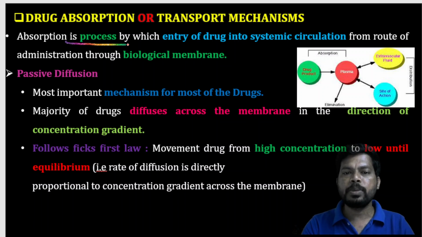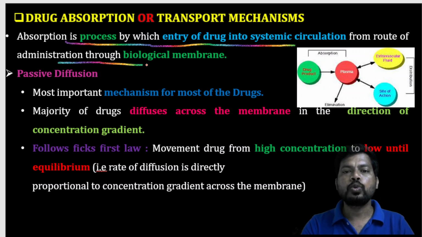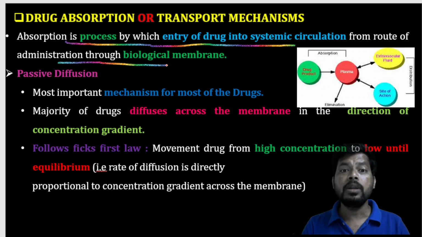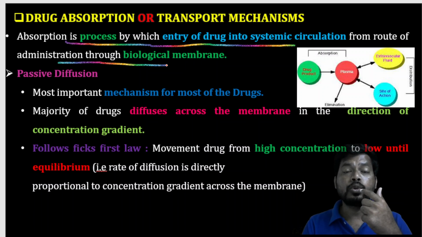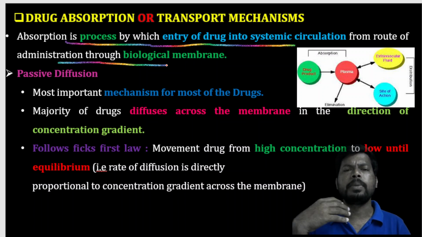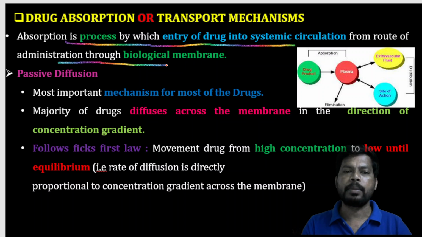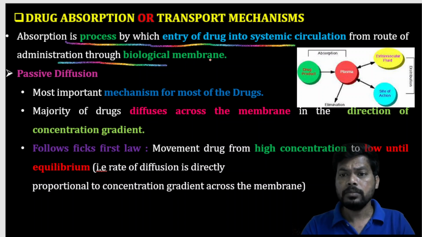What is absorption? Absorption is the process by which a drug enters the systemic circulation from the route of administration through the biological membrane. For example, I am taking a drug through the oral route. From the oral route it has to reach the systemic circulation through the biological membranes. It may be the GIT, it may be some other membranes.